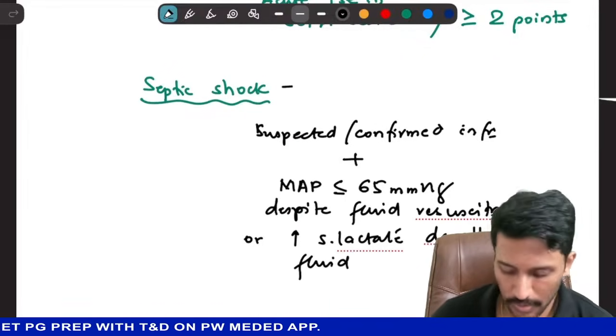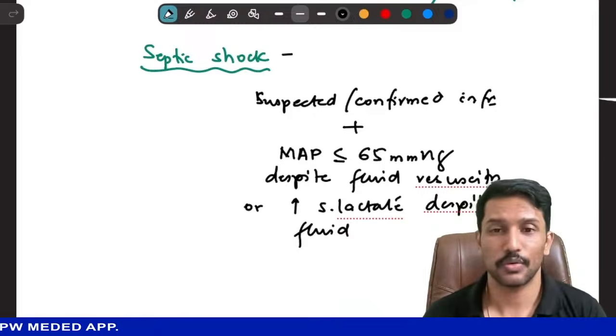Means you gave fluid, still BP is low or serum lactate is high.